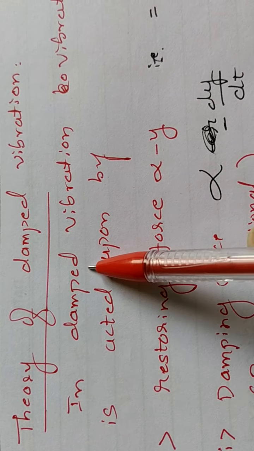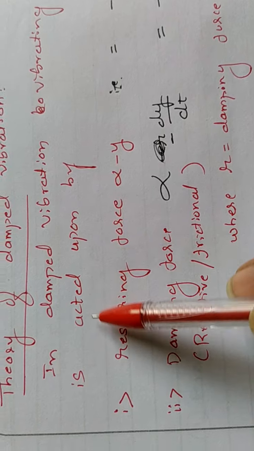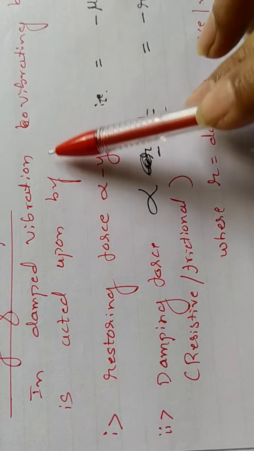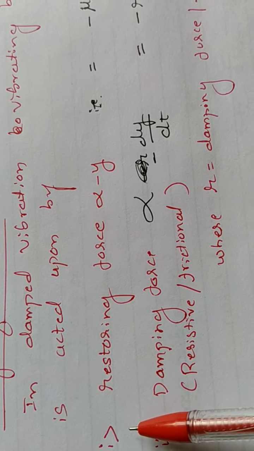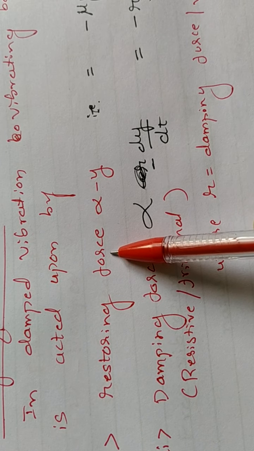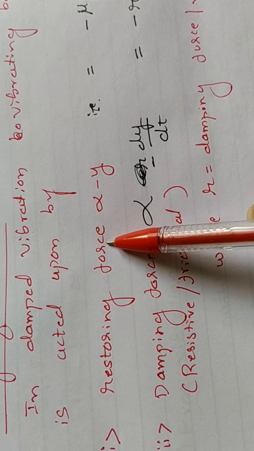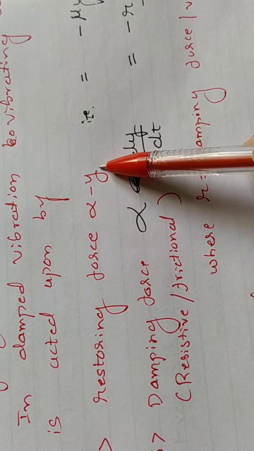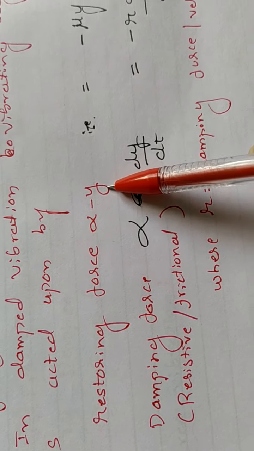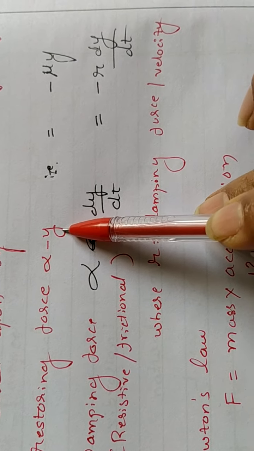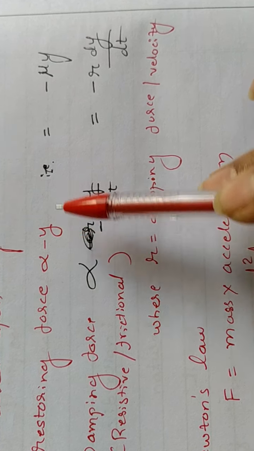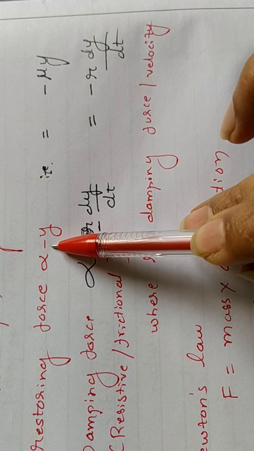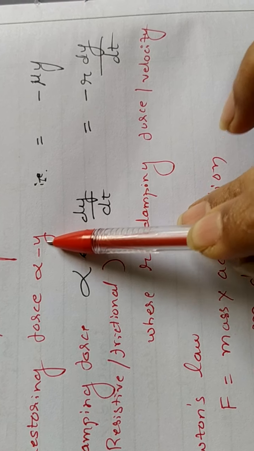In case of damped vibration, the vibrating body is acted upon by, first, the restoring force. What is restoring force? Restoring force is responsible for bringing back the body to the equilibrium position. The restoring force is proportional to displacement. I have taken y as the displacement. This is all standard notation, let us not change it. The restoring force is proportional to displacement and is acting in a direction opposite to the displacement. That's why minus y.